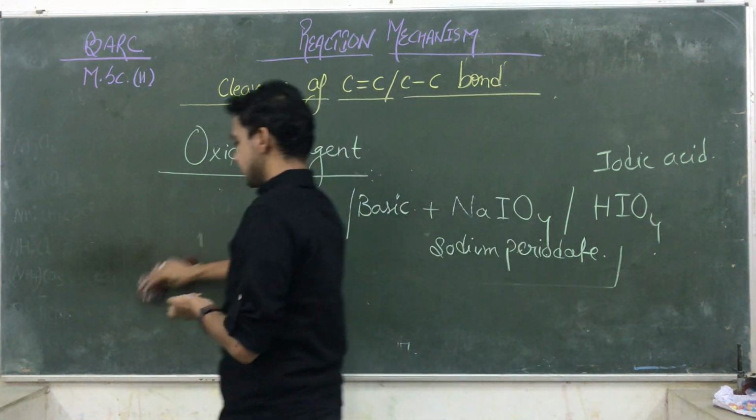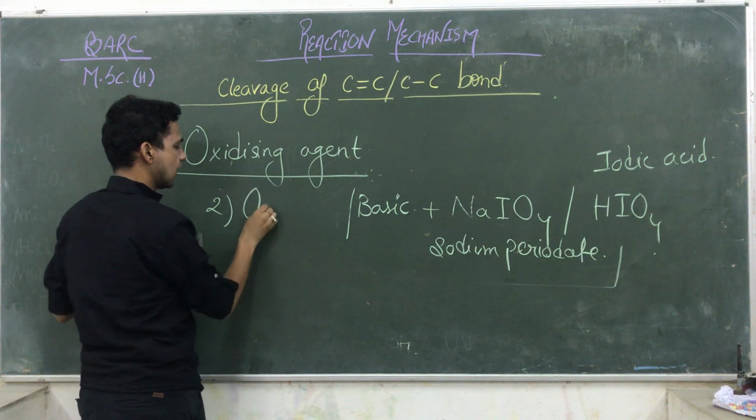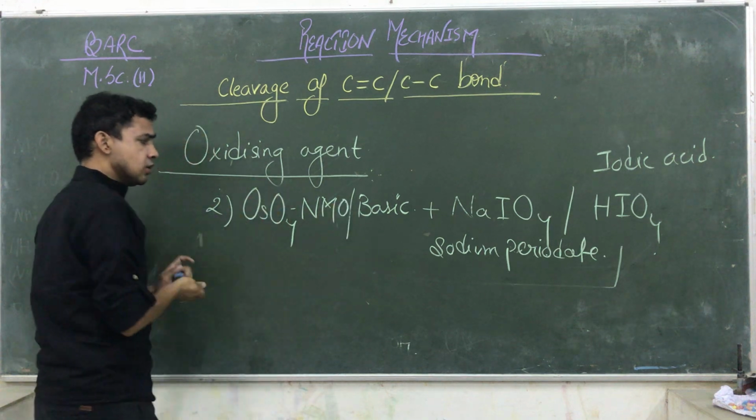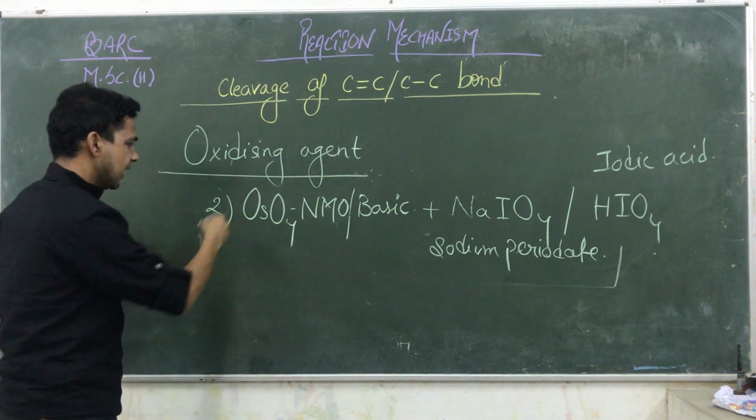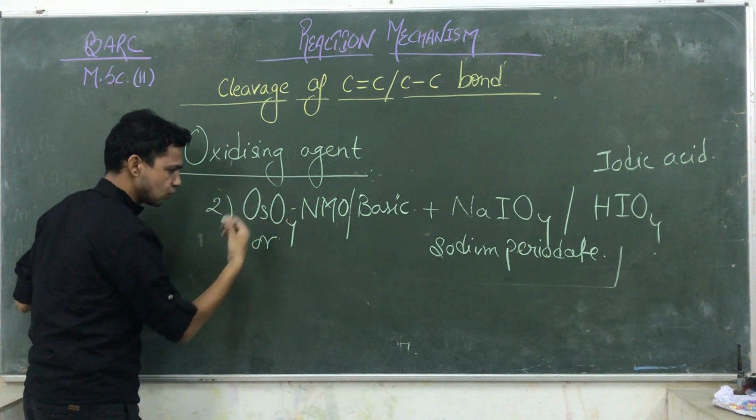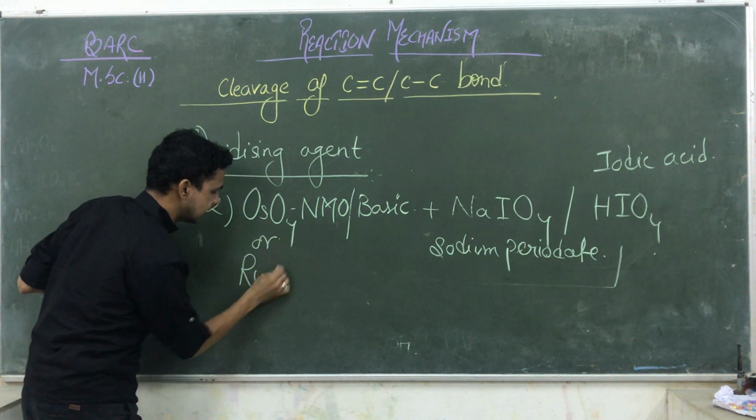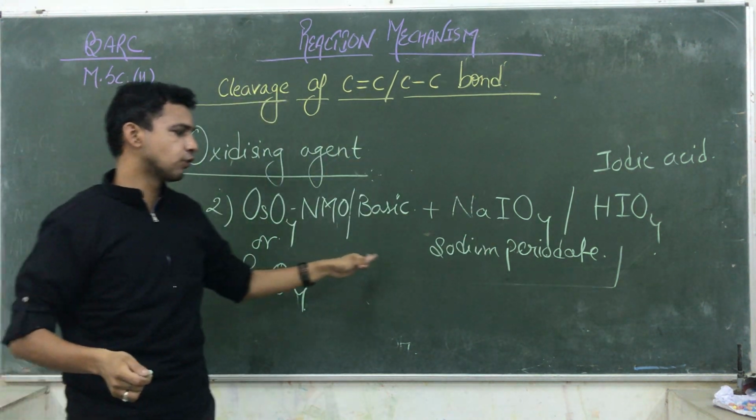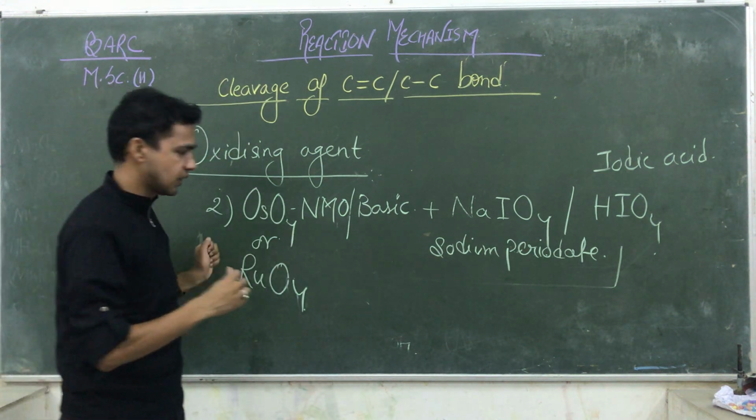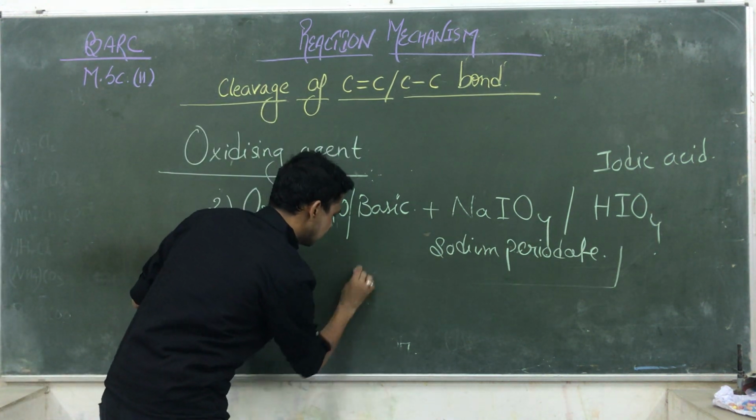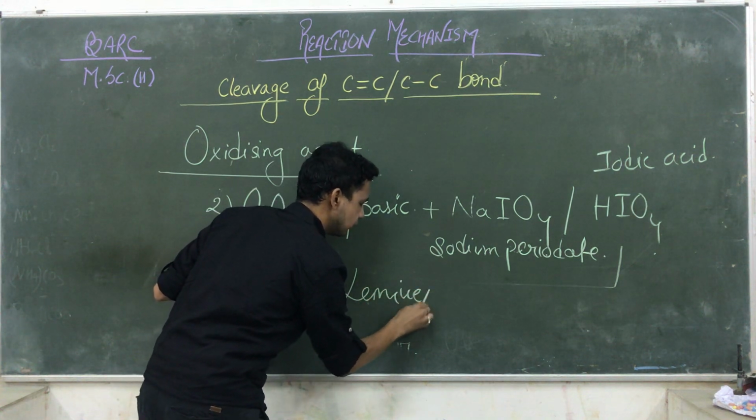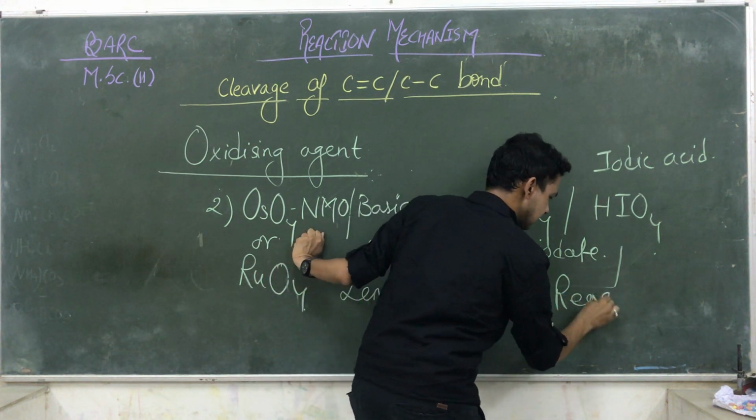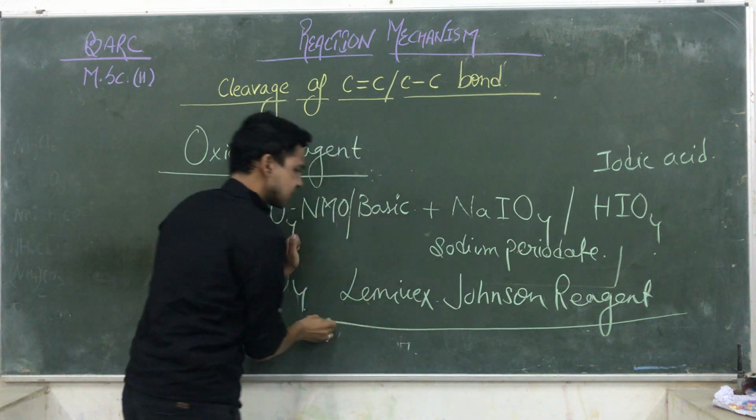The other reagent is OsO4 with NMO. So we use OsO4, osmium tetraoxide, and in place of osmium tetraoxide we can also use ruthenium tetraoxide. That is another oxidizing solution, but this is not the Rudolf-Lemieux reagent. This is generally known as the Lemieux-Johnson reagent.